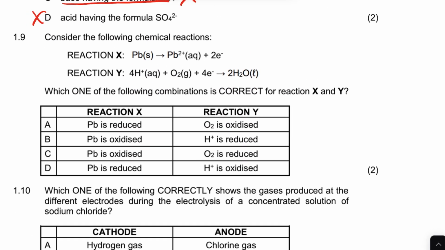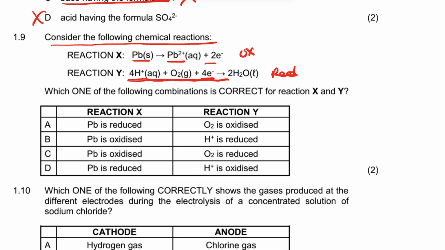1.9, the second last question. Consider the following chemical reaction. We have Pb in a solid state now, it becomes an ion and 2 electrons. That means what is happening there is oxidation. And then here we have the electron in the reactants, which means there it's a reduction, right? Which one is reduced here?